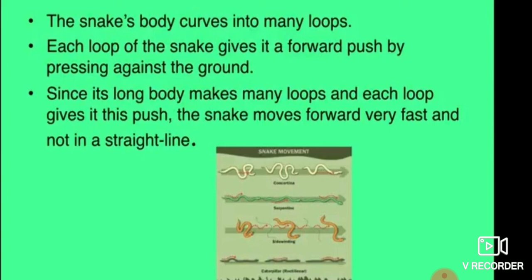A large number of bones and associated muscles in the snakes push the body forward. Therefore, it moves very easily on the ground. In this way, movement of the snakes takes place on the ground.